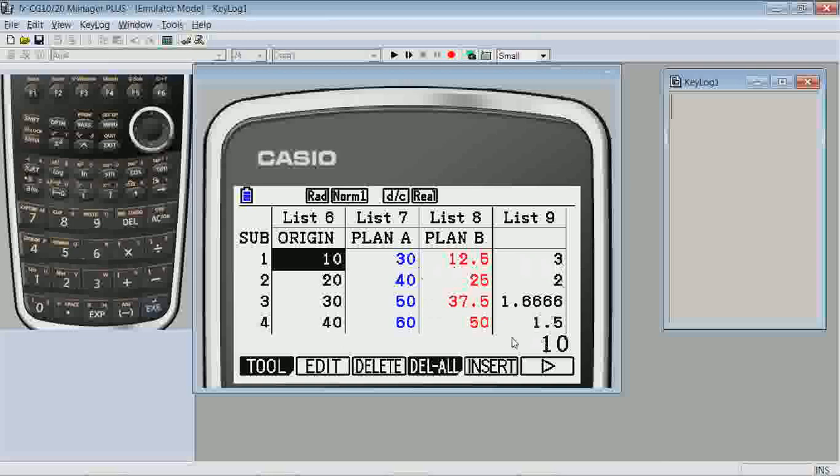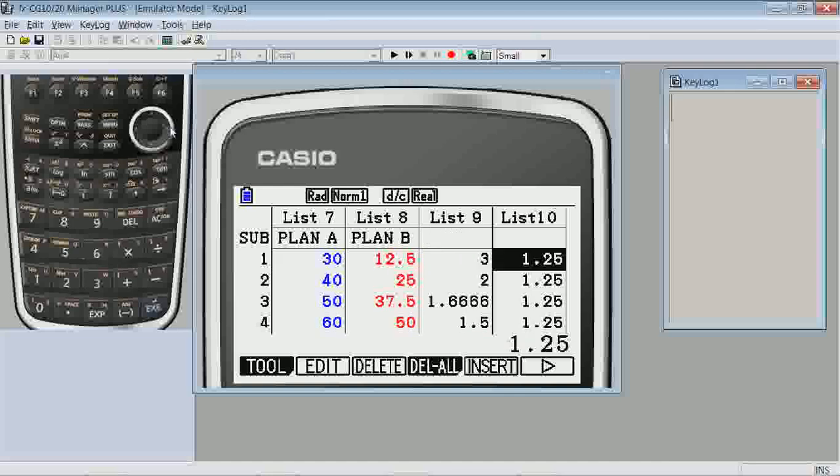On the other hand, note that list 10 contains only the value 1.25. In other words, everyone, no matter how they did on the original, has the original score increased by 25%. This tells us that Plan B is a proportional plan. Though the number of points that are added varies, everyone receives the same relative increase. That is, all scores are increased by the same percentage.